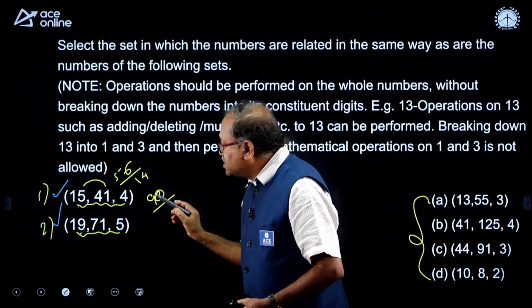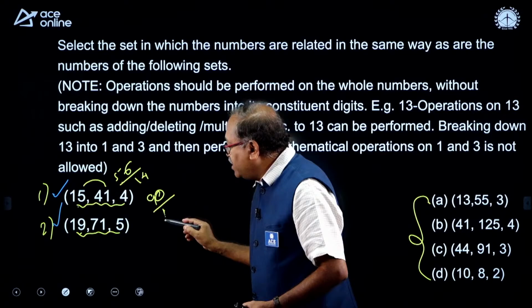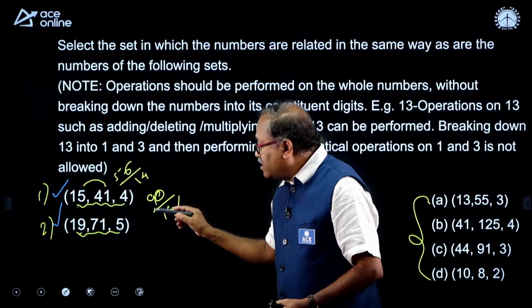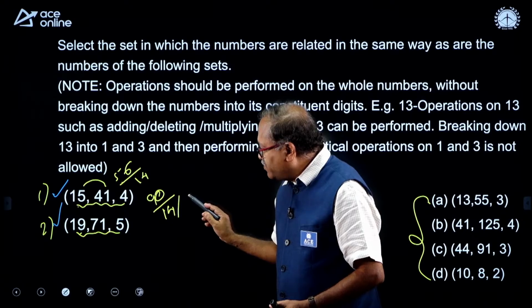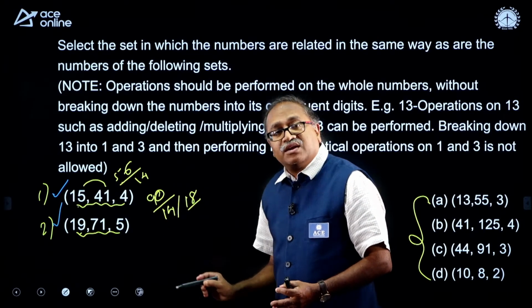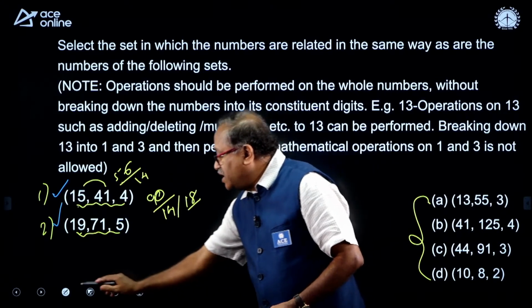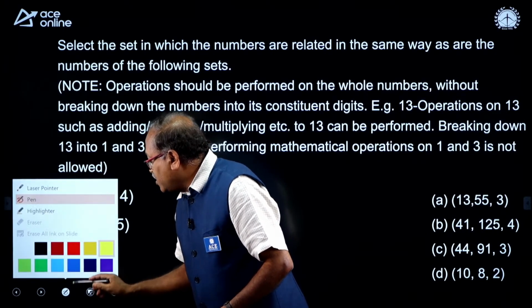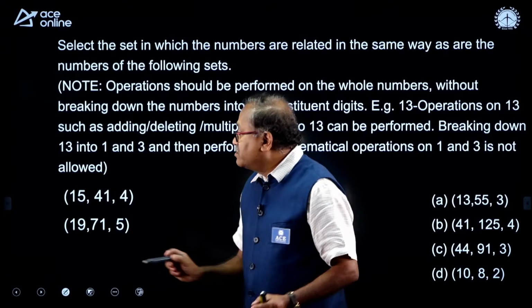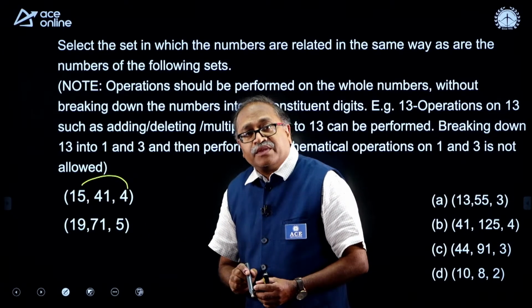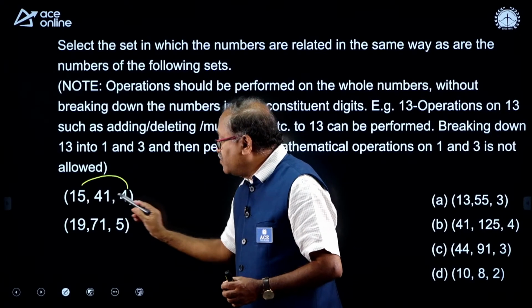If I divide the same number by 14, I am not getting 5. This number has to be divided by 18, then only I will get 5. So this logic fails. So what could be my other logic? The other logic that you people have rightly understood is, what happens if I multiply this one? I am getting closer to 40.